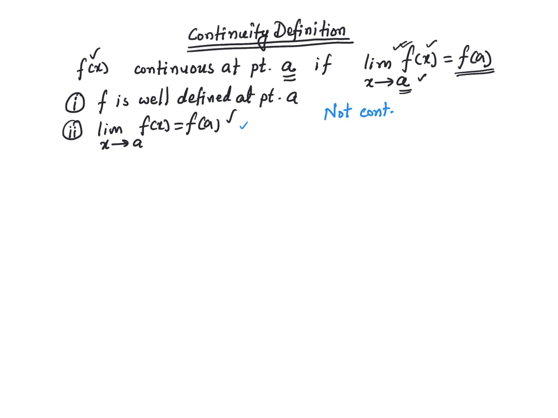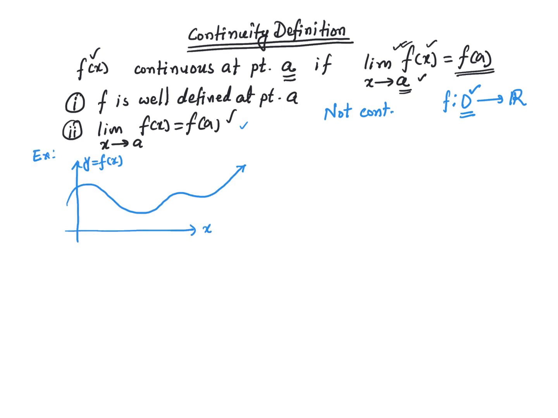So let's say f is a function. It has domain D and the range, let's say the real number set. So we will say that the function is continuous if f is continuous at each point of its domain. So if it is continuous at every single point in the domain of that function, we say that the function is overall continuous.